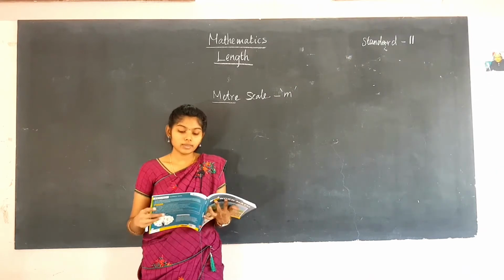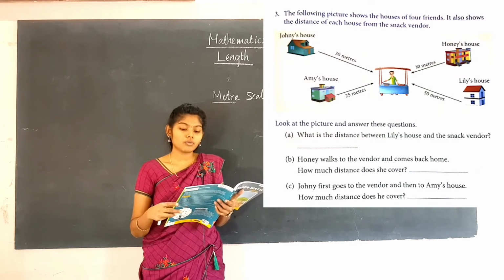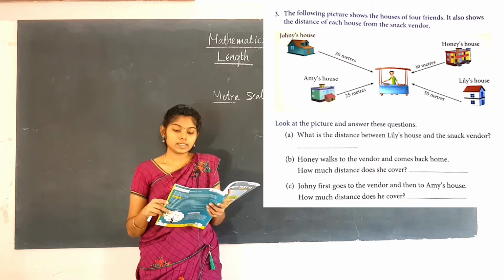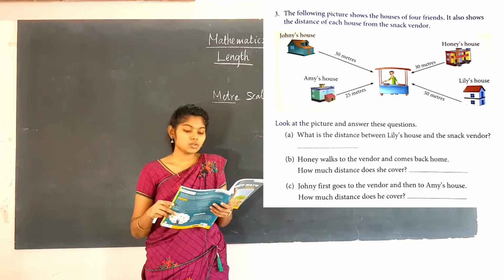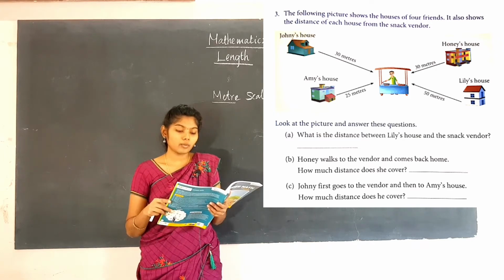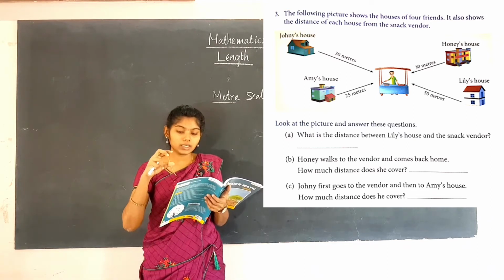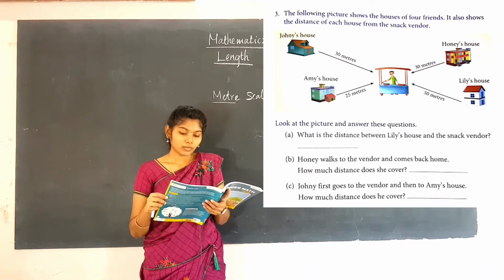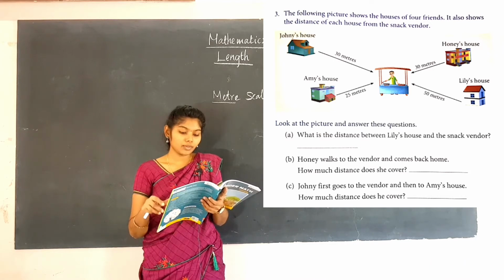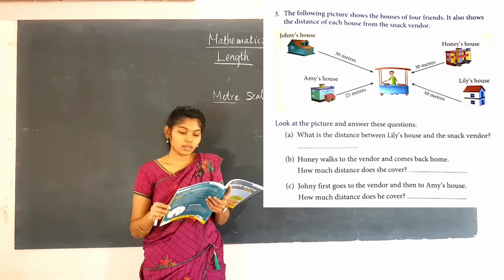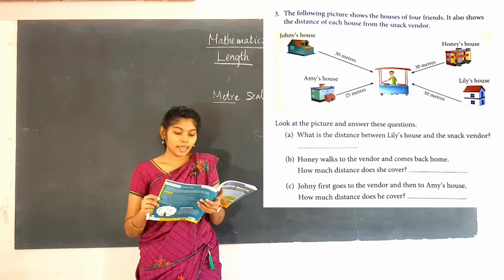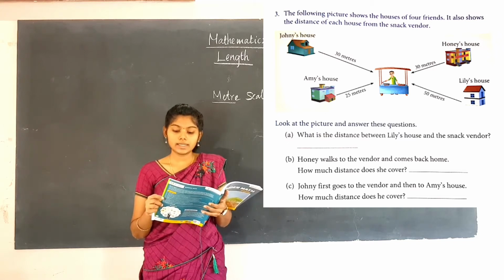The next one: the following picture shows the houses of 4 friends. It also shows the distance of each house from the snack vendor. In the center is the snack vendor, and there are 4 houses: Johnny's house, Emmy's house, Honey's house and Lily's house.